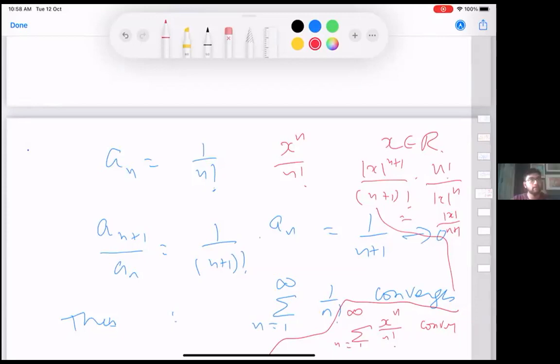Sir, in the ratio of a_{n+1} by a_n, after the equal to, you missed something. Second line, a_{n+1} upon a_n equals 1 by (n+1) factorial into a_n, you have written. It should be n factorial. Yeah. Which is 1 by (n+1), correct.